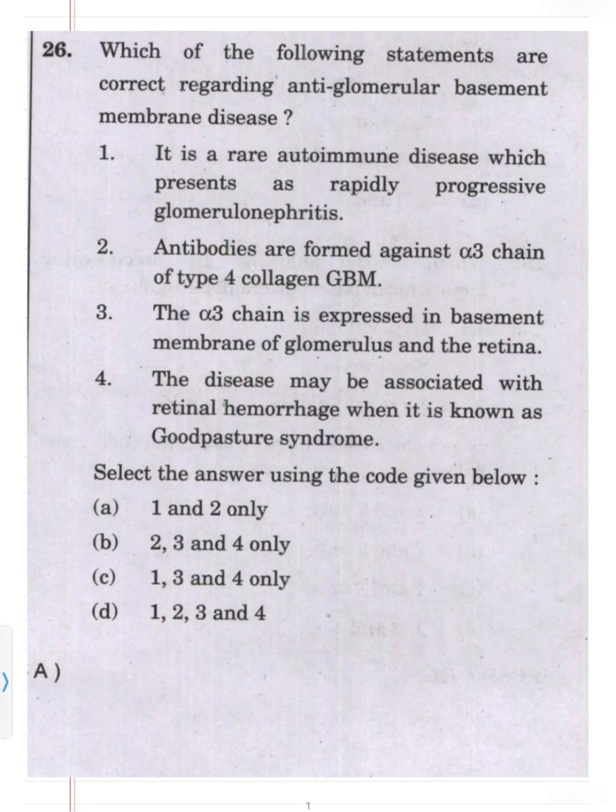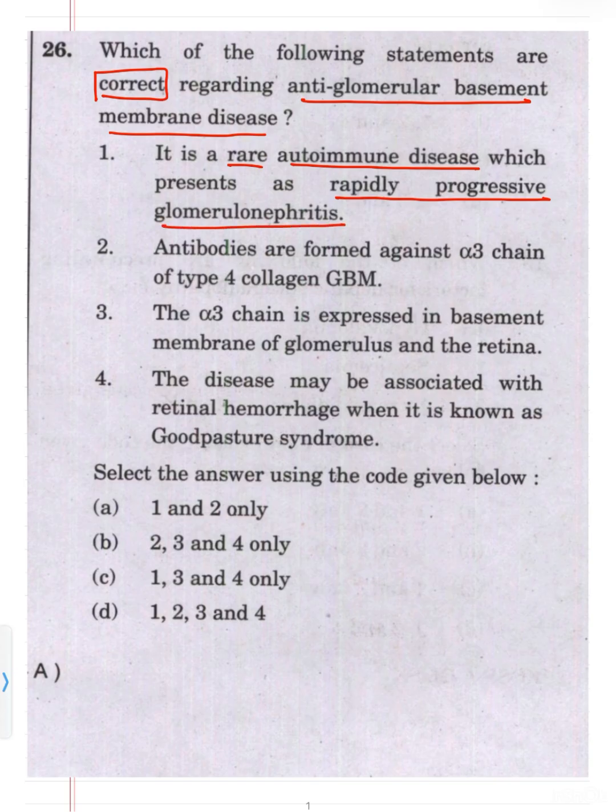So which of the following statements are correct regarding the anti-glomerular basement membrane disease? So first is, it is a rare autoimmune disease which presents as rapidly progressive glomerulonephritis. So RPGN, rapidly progressive glomerulonephritis. Yes, this is correct. Second, antibodies are formed against alpha 3 chain of type 4 collagen, GBM. This is again correct.